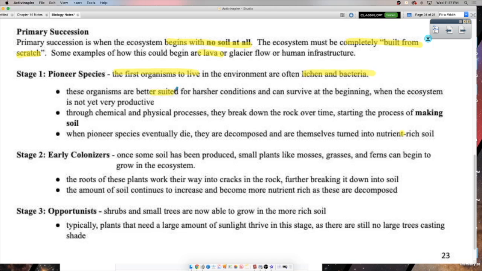So they're better suited for harsher conditions and they can survive at the beginning when the ecosystem is not yet very productive. Now, why would they want to move in to this boring sounding ecosystem? Well, there's no competition, right? So there is a plus side for them to being able to survive here. They don't have to compete with anyone, okay? And amazingly, they're going to be one of the key steps in getting it back to an ecosystem.